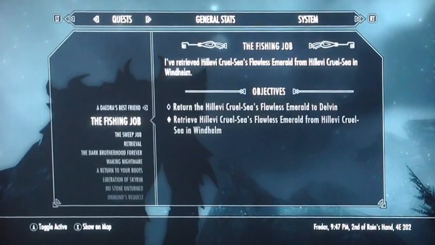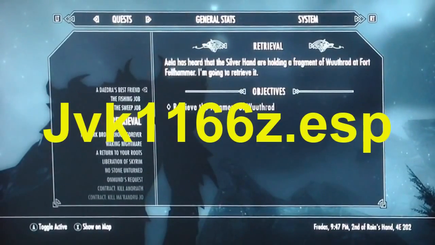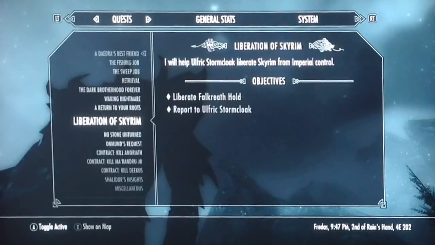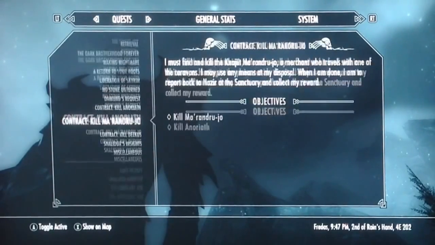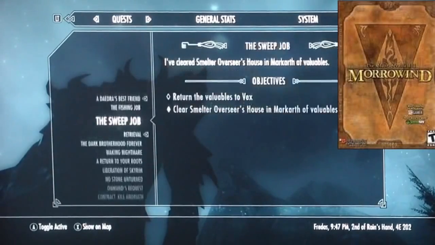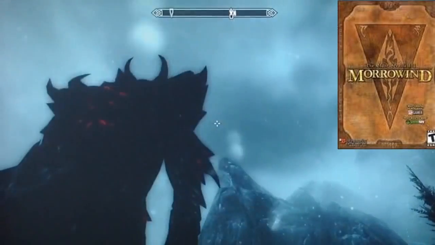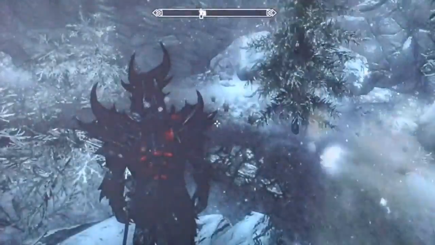This week I'll be talking about Jvk1166z.esp, a creepypasta about a Morrowind mod. This creepypasta starts out with a player who tells us about a once popular mod for a game called The Elder Scrolls III Morrowind, a popular open-world fantasy action RPG series developed by Bethesda Softworks, and later ported to the